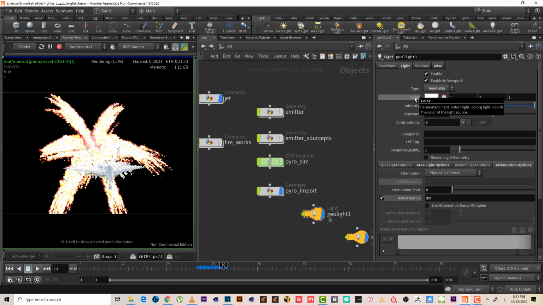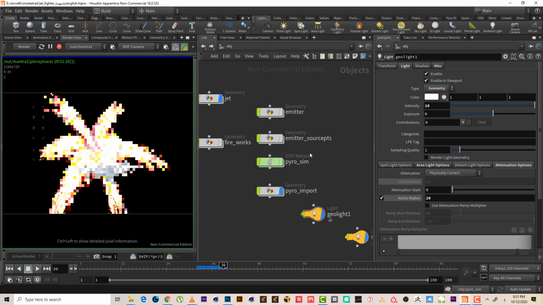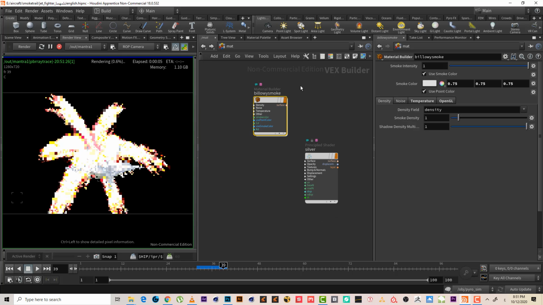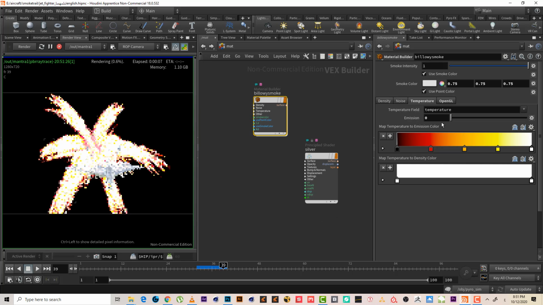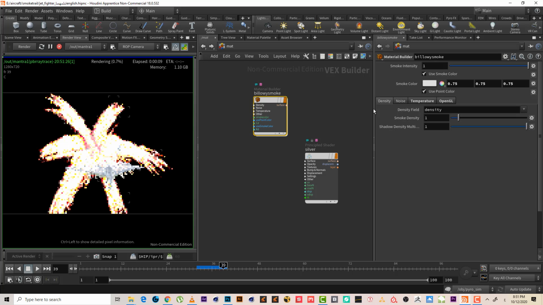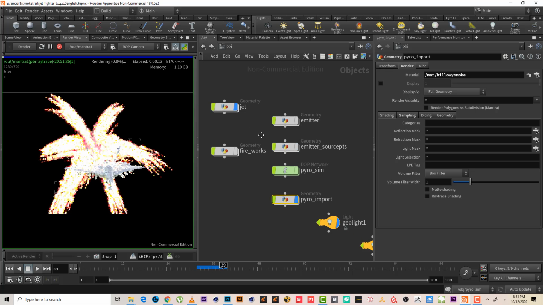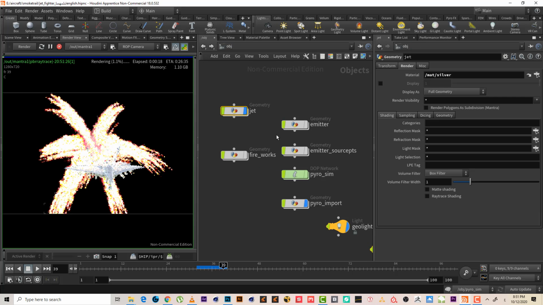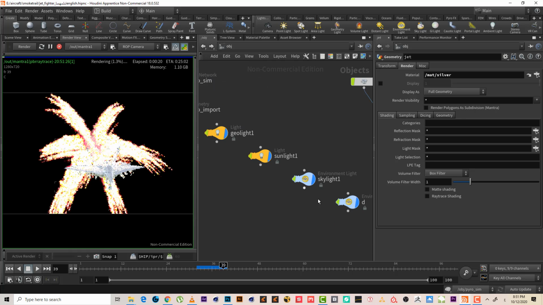Make this in. Let me check this below. Temperature 0, okay. I'm not sure why it looks like this, but anyway.